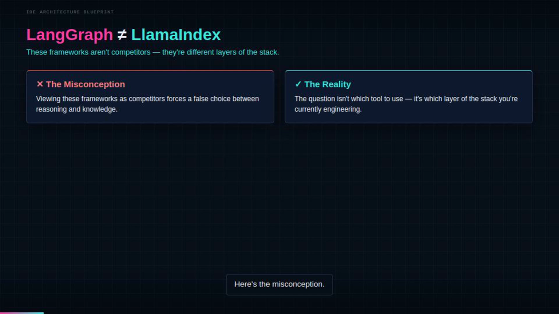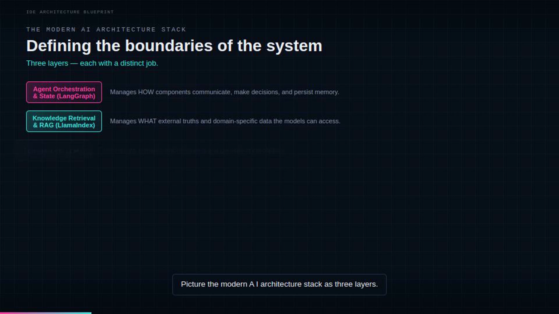The reality is different. When building enterprise AI systems, the question isn't which tool to use, but which layer of the stack you are currently engineering. Picture the modern AI architecture stack as 3 layers. At the base, foundational large language models provide raw semantic understanding and generation.